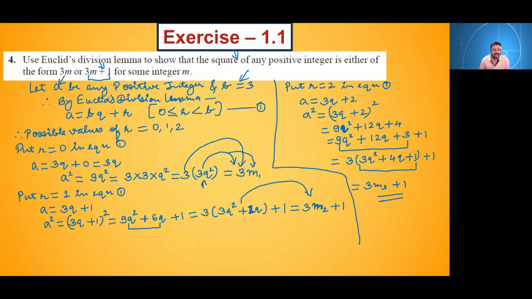And finally, what we can conclude from this now? Square of any positive integer is of the form 3m or 3m plus 1. See, here also we got the same form 3m plus 1. Here also we got the same form 3m plus 1. And in the first case, we got the form 3m. So we can conclude, square of any positive integer is in the form of 3m or 3m plus 1, where m is some integer. Is it clear to you?